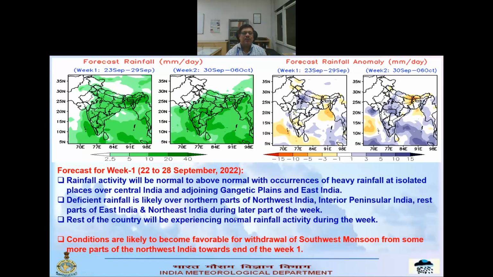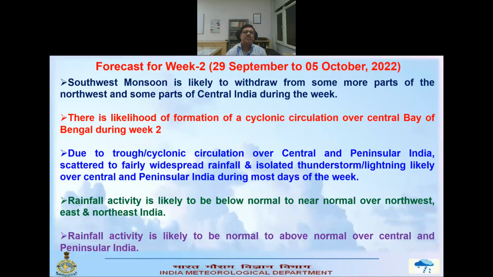Then there is a favorable condition for further withdrawal of the southwest monsoon by the end of the first week. So this is the first week scenario. In the second week, the southwest monsoon is likely to withdraw from some more parts of northwest India, and withdrawal will begin from some parts of central India.